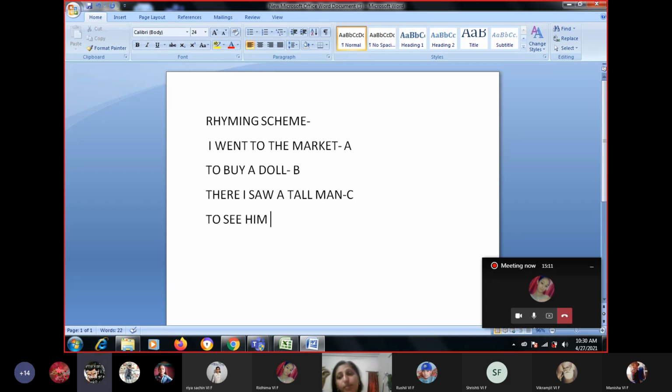For example, doll, ball. Cat, bat. See now, basket. We had to take a ticket. Now is it rhyming with any word?